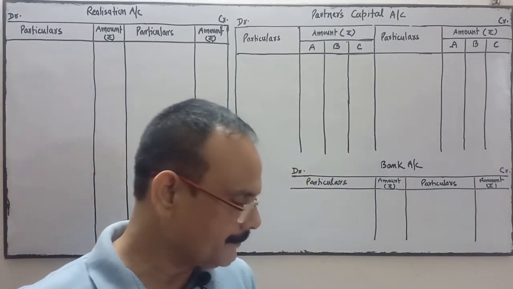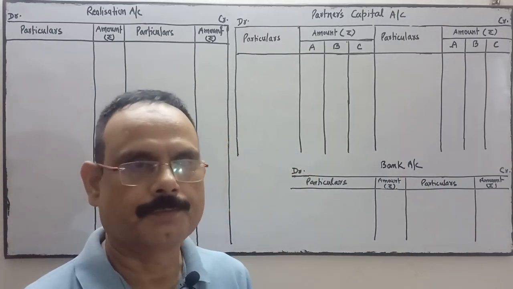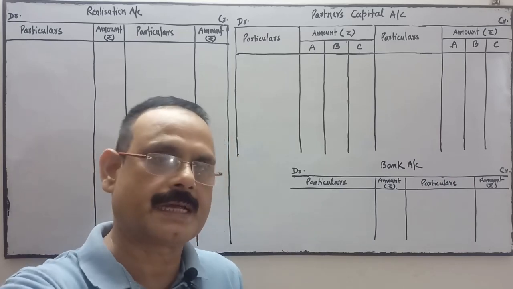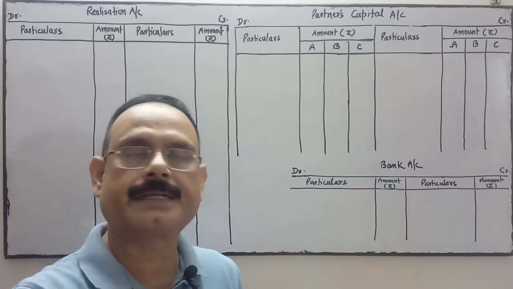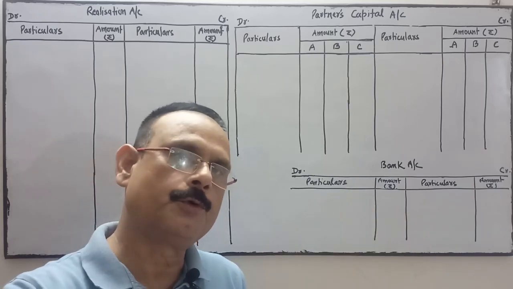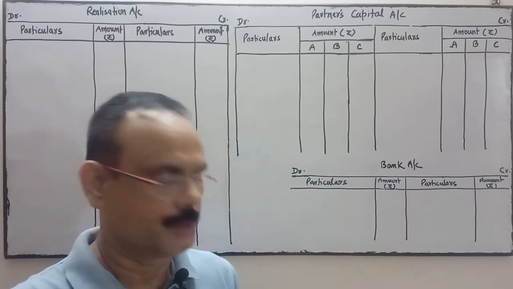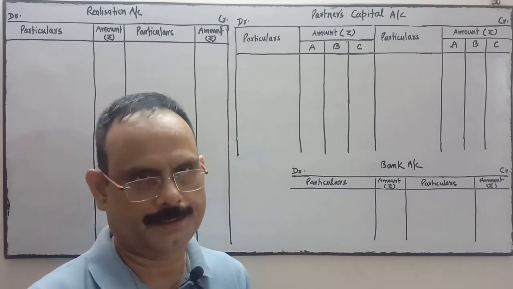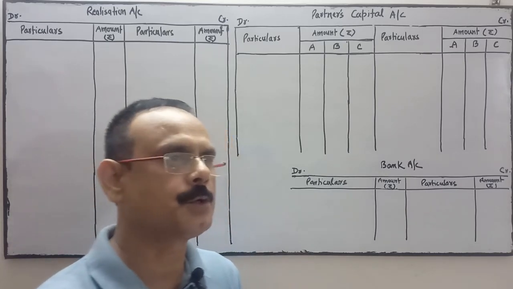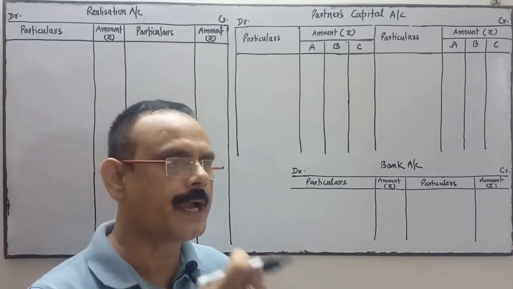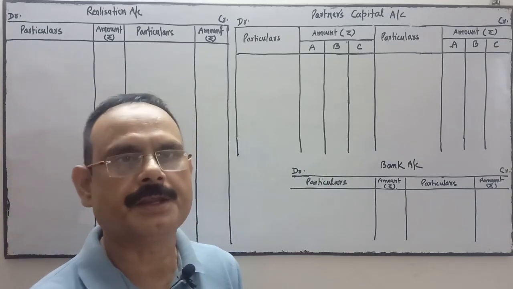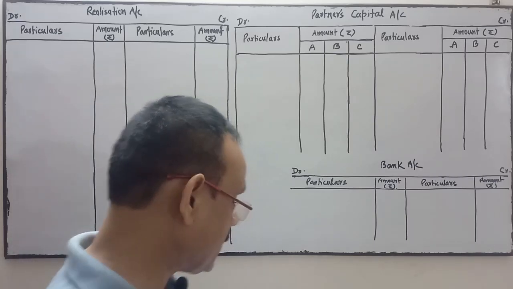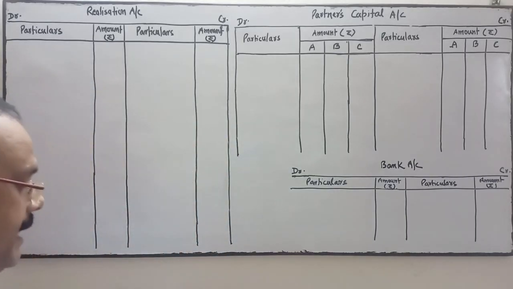So start with the balance sheet first. From the balance sheet, we'll see one side first. That is our asset side. Thereafter I move on to the liability side. So we'll do it very systematically, so that no figure, no item or no account will be left by mistake even. Okay, so start with the asset side first.